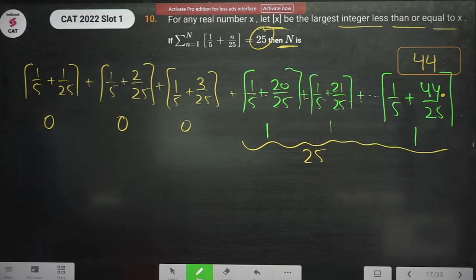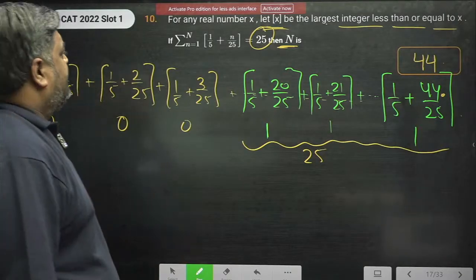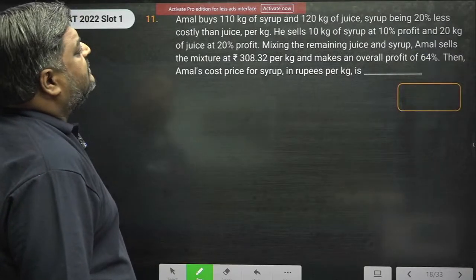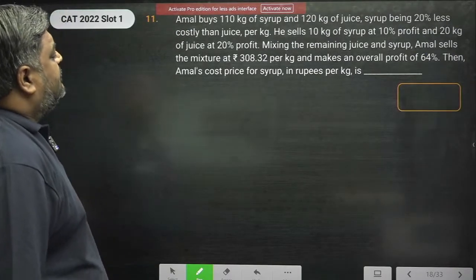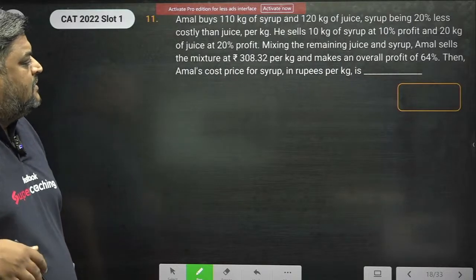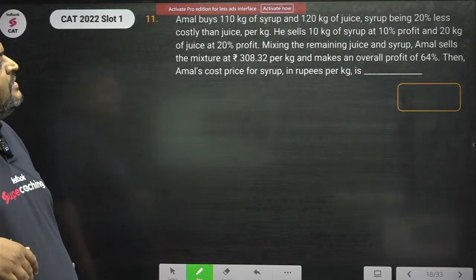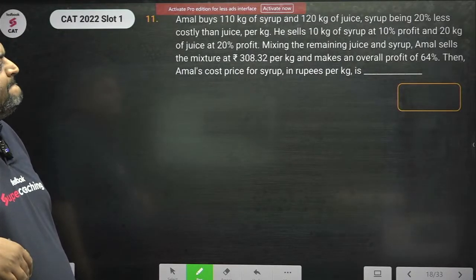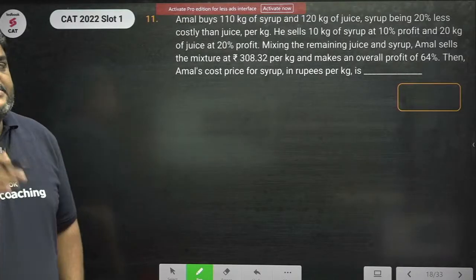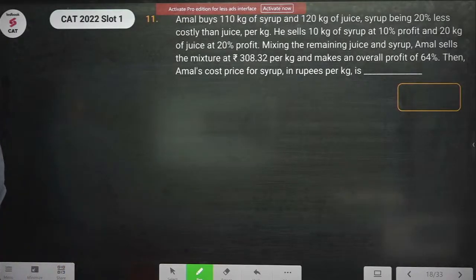So the value of n is 44. Let's jump to the next question. Okay. Let's try this one. Next question. Very, very good.